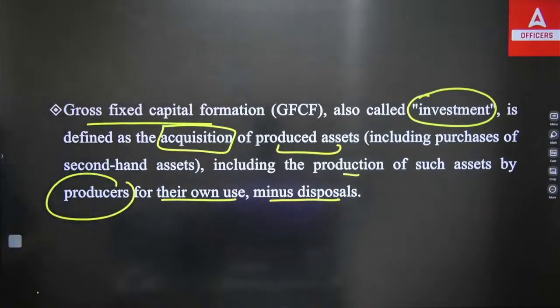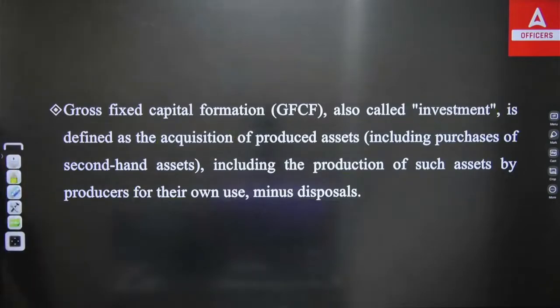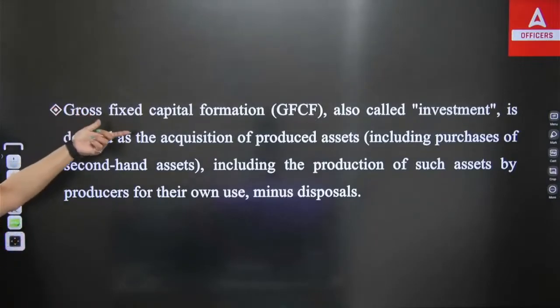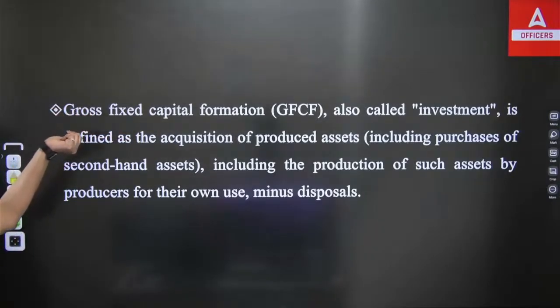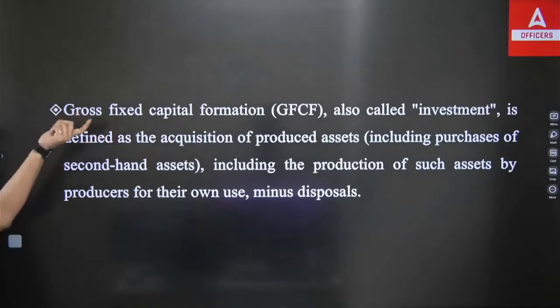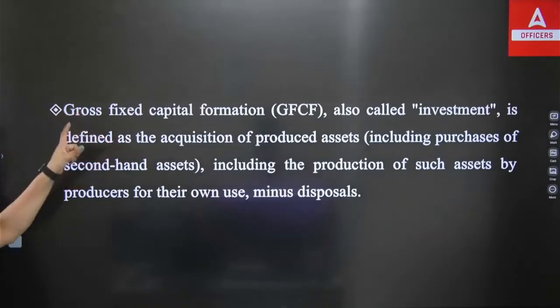So it is the investment, or we can say the acquisition of produced assets. That will include your purchase of second hand assets also, and the production of such assets by producers for their own use. You have to deduct the disposals. That is known as gross fixed capital formation. The capital formation you have done at the gross fixed level will be covered under the GFCF.